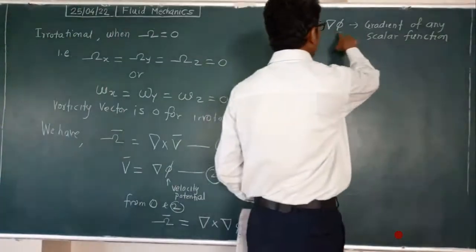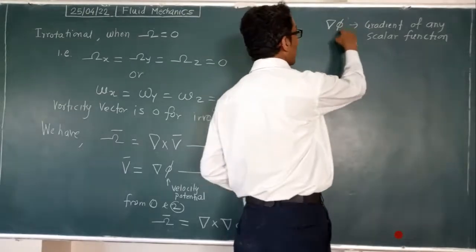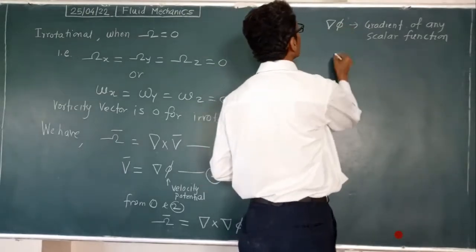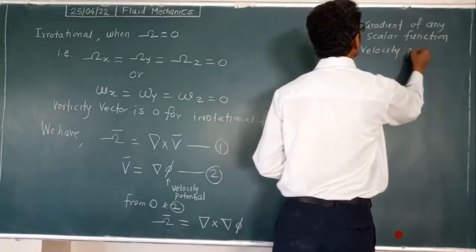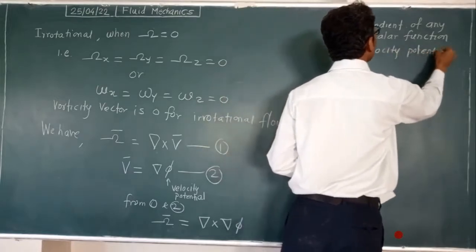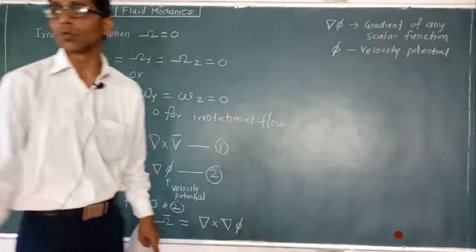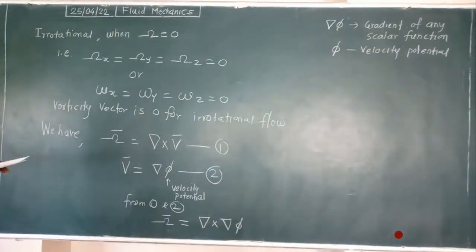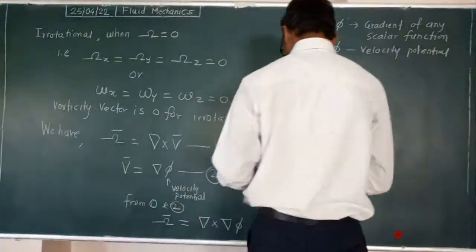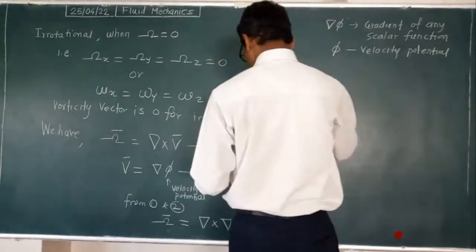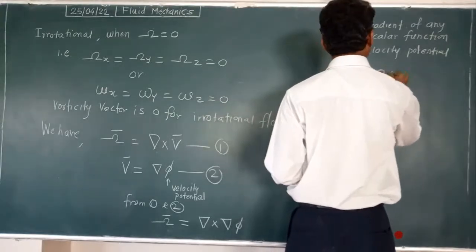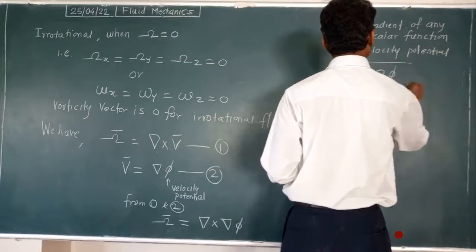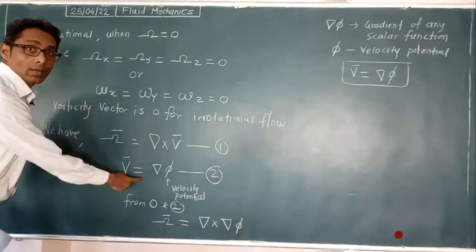So define this phi now. We will come to the point phi. Phi means what? Velocity potential. This is a function phi, Greek letter phi. Okay, so by the definition, how to use this phi? Here we have v bar is equal to del phi.